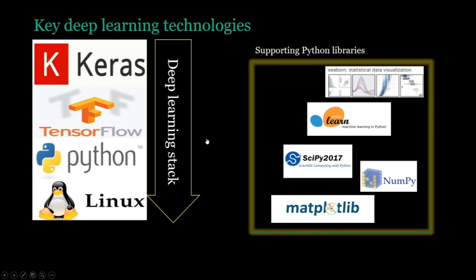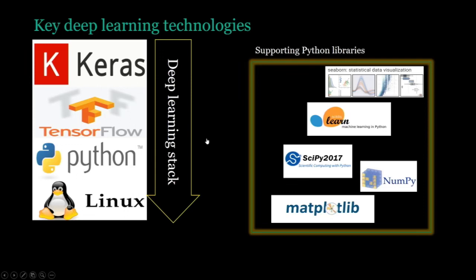A layer above that, we use Keras, which is a high level deep learning library, which allows you to really easily define deep learning models. Some of us use another library called PyTorch as well. But we use a high level framework to define our deep learning architectures. That's our basic stack when it comes to neural network research.